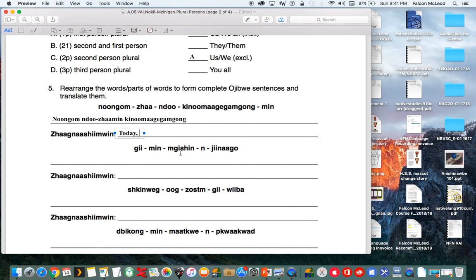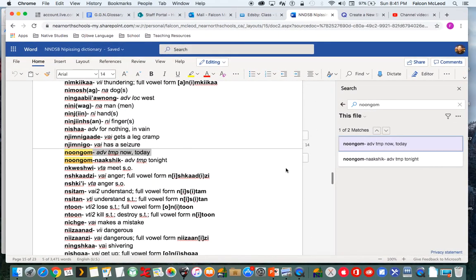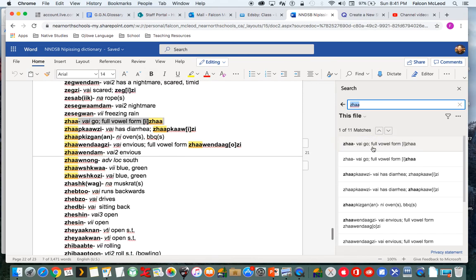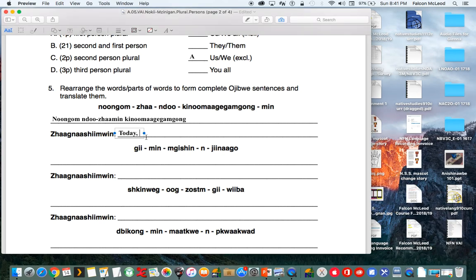Ndojamin. So we know ja is the verb there. Ja means go. So we have ndo in front, ja, and then min. From our lesson, we learned that means we exclusive.